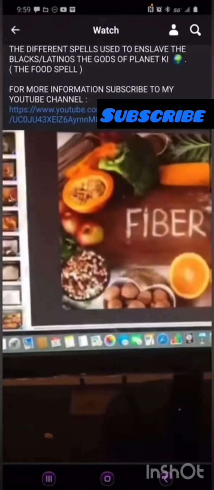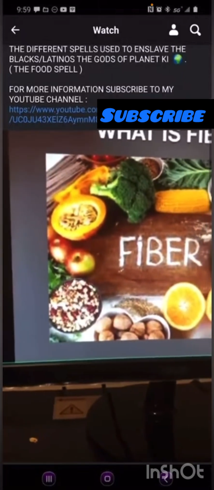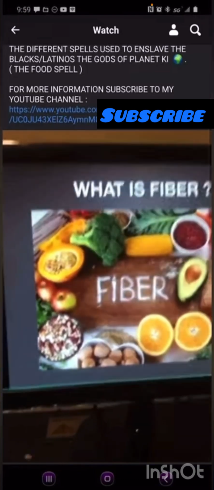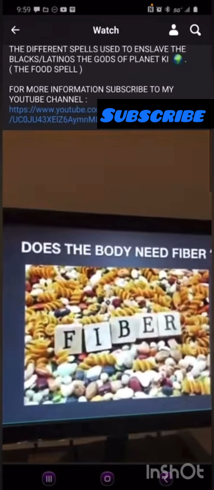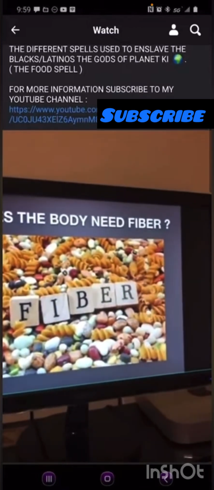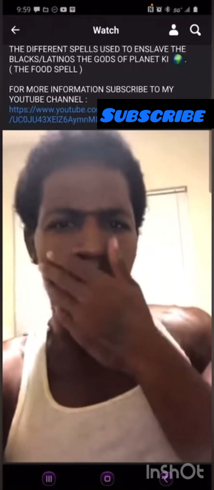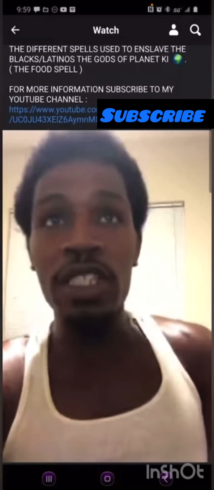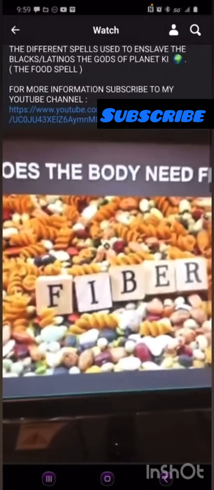We're not meat suits, and we don't have animal DNA. So if we had animal DNA like human beings do, like Caucasians and Asians and Mexicans and Dravidians and Arabs do, then guess what? This wouldn't affect us neither. This doesn't affect them. It only affects the electrical beings. So let's keep it going. All right? Does the body need fiber? That's the homework question. Ask yourself, does the body need fiber? If it can't be completely broken down, but y'all telling us we need it, ask yourself, does the body really need fiber? And once you meditate on that, then inbox me your answer. I ain't gonna answer anything for y'all. Let's keep it going, man.